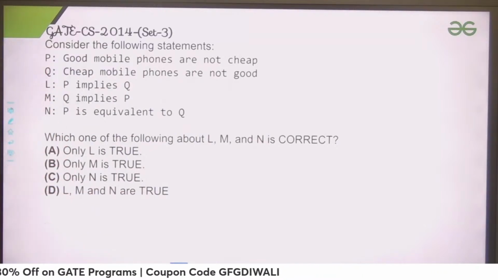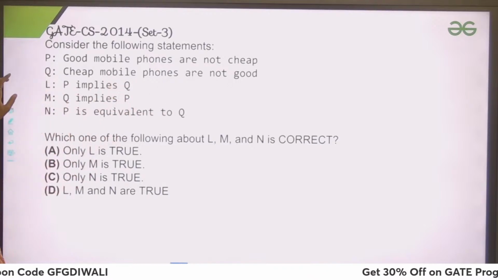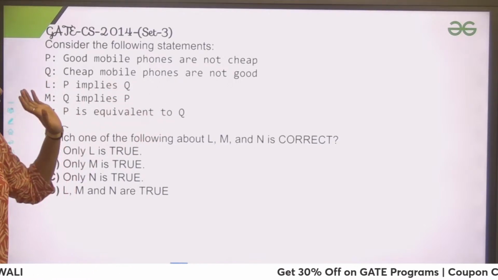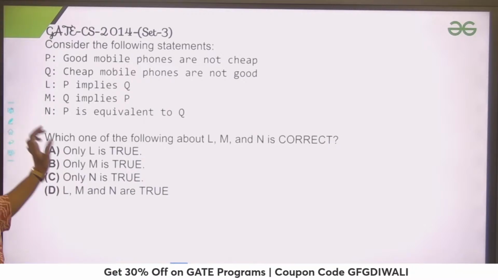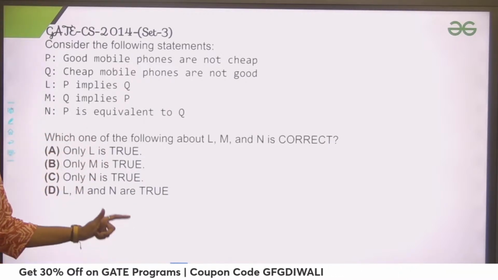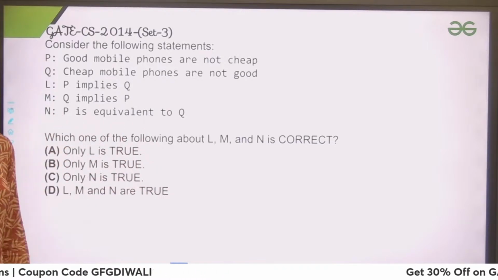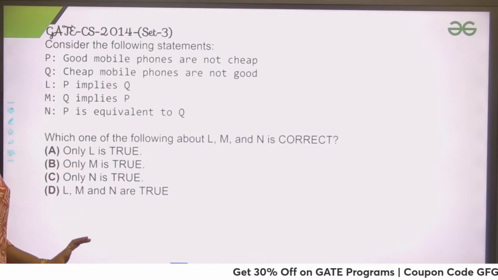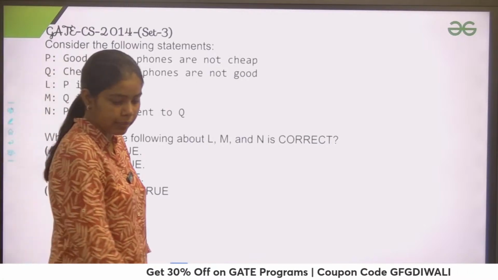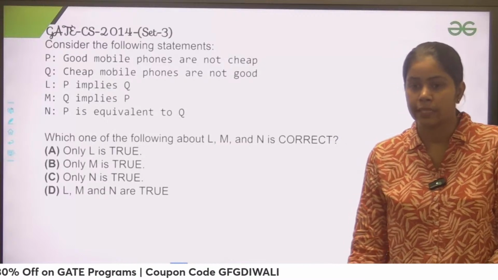Consider the following statements. P: good mobile phones are not cheap. Q: cheap mobile phones are not good. And then we have statements L, M, and N. L says that P implies Q, M says that Q implies P, and N says that P is equivalent to Q. Now you have to tell which of L, M, and N is correct. So let me know, guys, which statement is correct here.